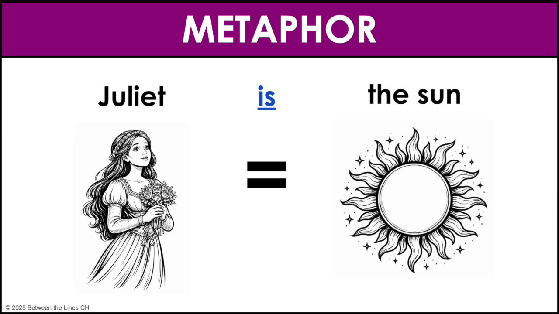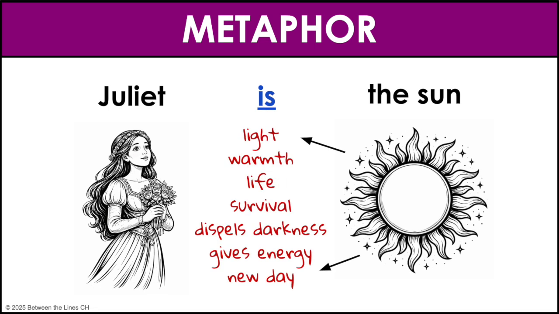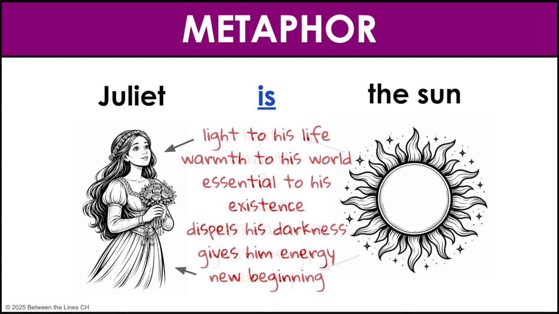To understand this metaphor, we need to think about the connotations of the sun. The sun brings light, warmth, and life. It's essential for survival. It dispels darkness, it gives energy, and it marks the beginning of each new day. Now apply these connotations to Juliet.